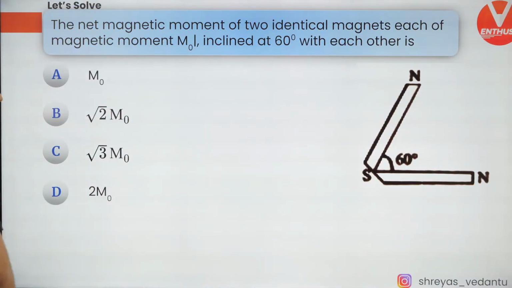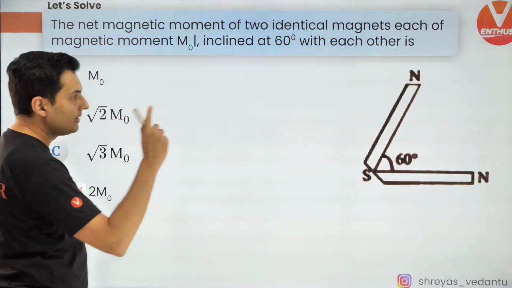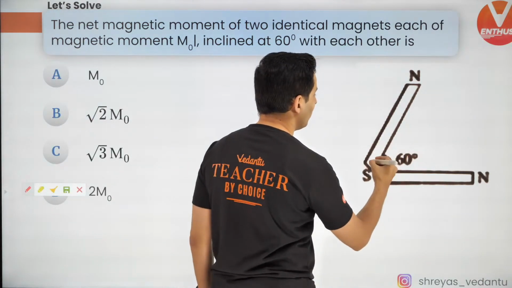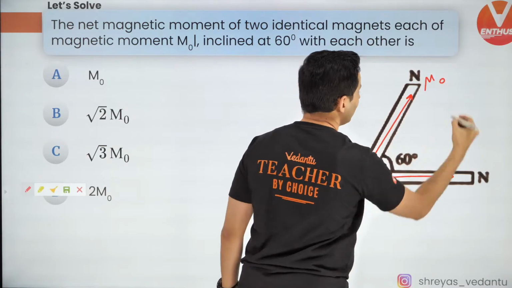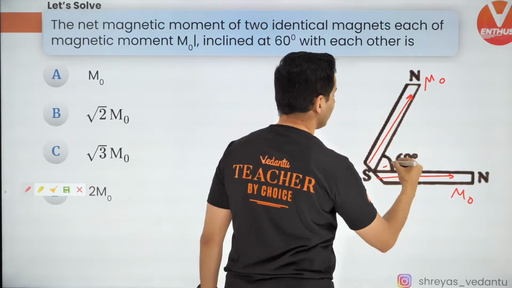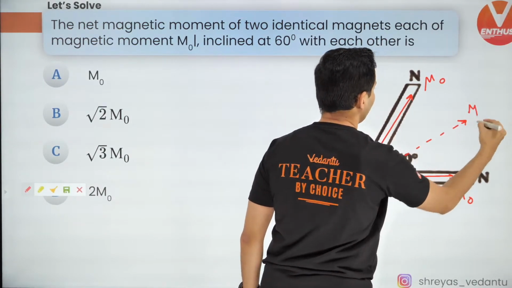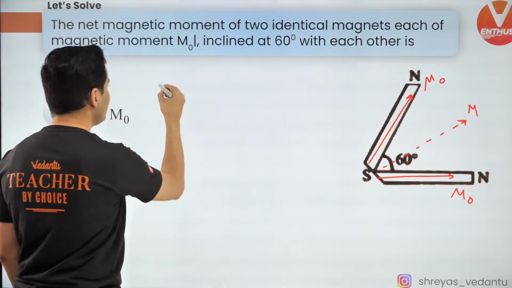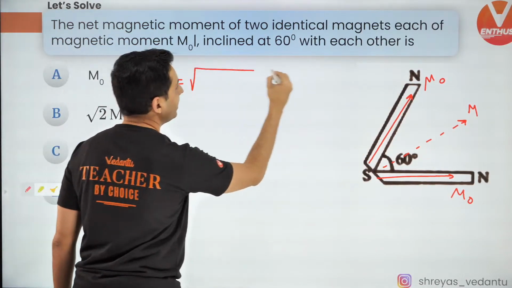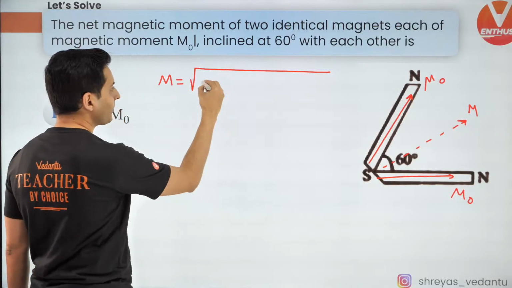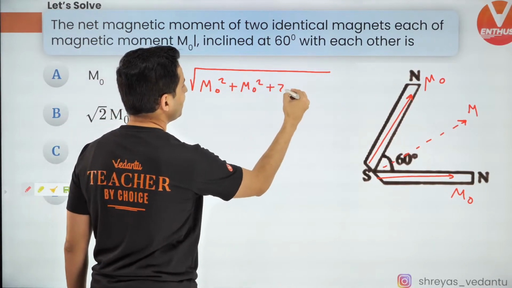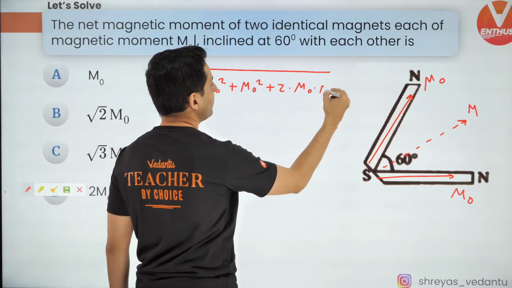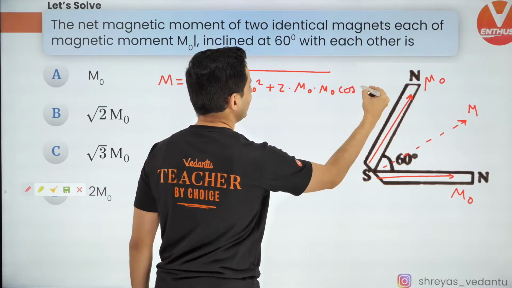It's very simple, guys. What you need to do is remember that magnetic dipole moment is a vector quantity. M naught and M naught, the resultant is going to be M, and the angle between them is 60. So the resultant will be, using the vector formula, root of A square plus B square plus 2 A B cos theta.